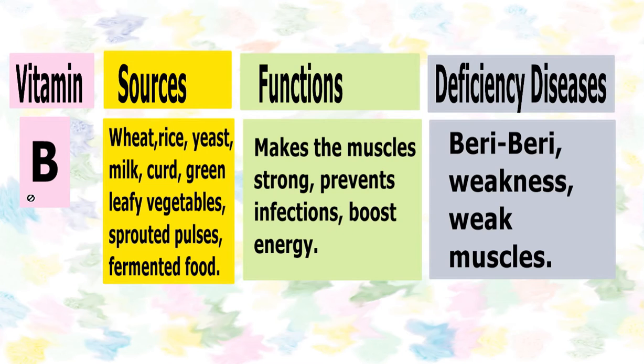When vitamin B is deficient in our body, a disease is caused which is known as beriberi. What are the symptoms of beriberi? Its symptoms include difficulty in walking, loss of feeling in hands and feet, loss of muscle function because the muscles get weak, and weakness of the body. It can even lead to paralysis of the lower legs. Similarly, mental confusion and speech difficulties are also observed in case of beriberi.